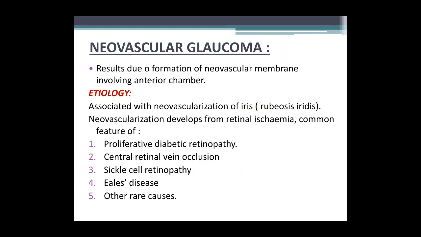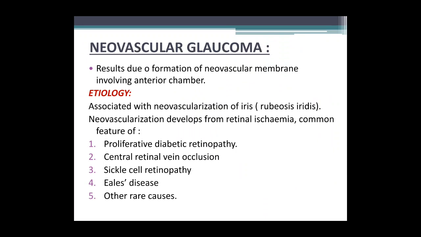Neovascular glaucoma is an intractable glaucoma which results due to the formation of a neovascular membrane which is involving the angle of the anterior chamber. Etiology is usually associated with the neovascularization of the iris, also known as rubeosis iridis.